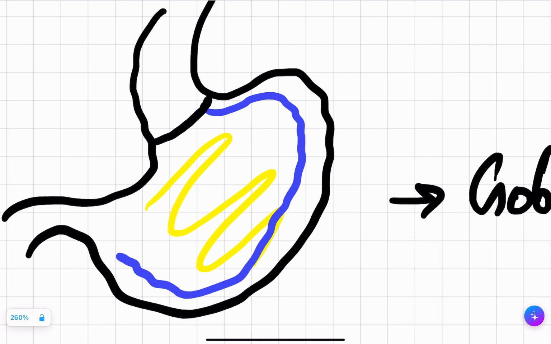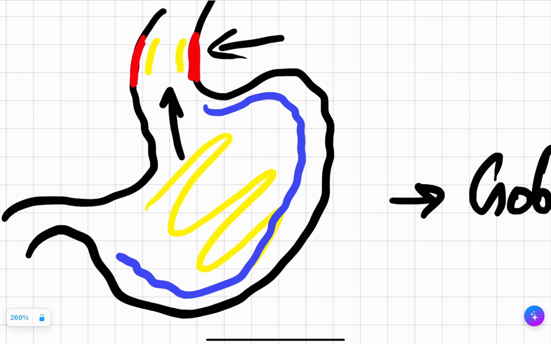What if this sphincter is not working properly? This acid will come up, right? But here you don't have goblet cells, so this part will start to be destroyed, right? So here the pH changed. Now the cell needs to adapt because the HCl is destroying them.